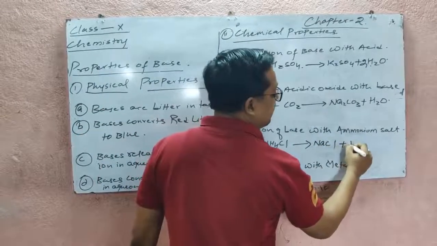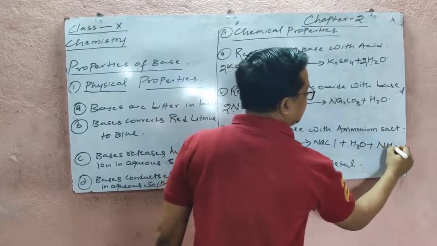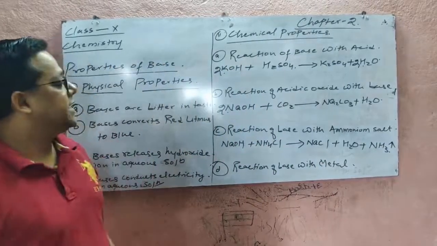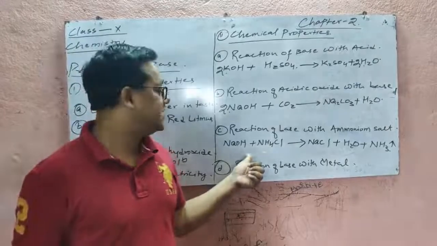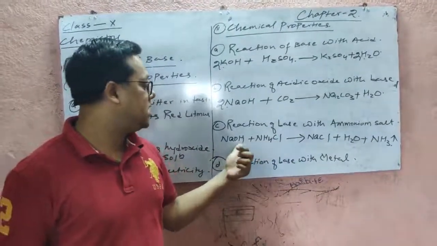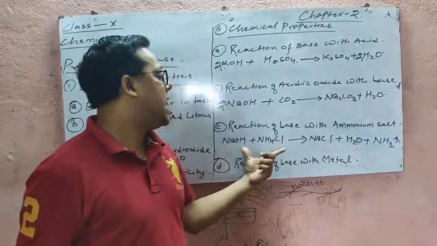We will balance it afterwards. Water, and then ammonia, NH3. Now we see whether it is balanced or not. Is it a balanced chemical equation? I am seeing over here that all the components on the left hand side and the right hand side are balanced.